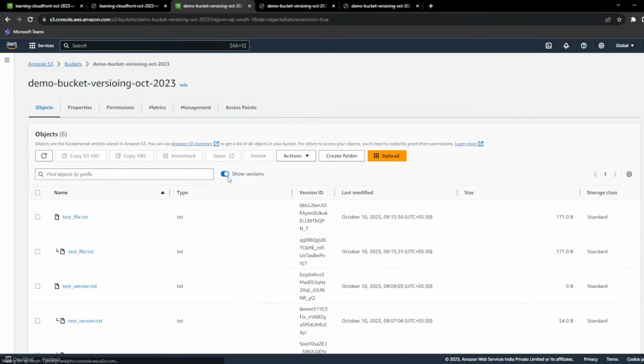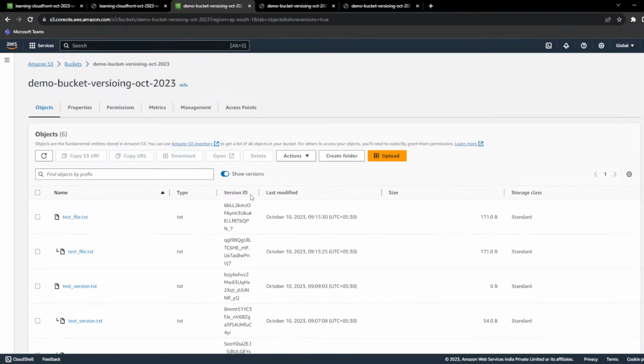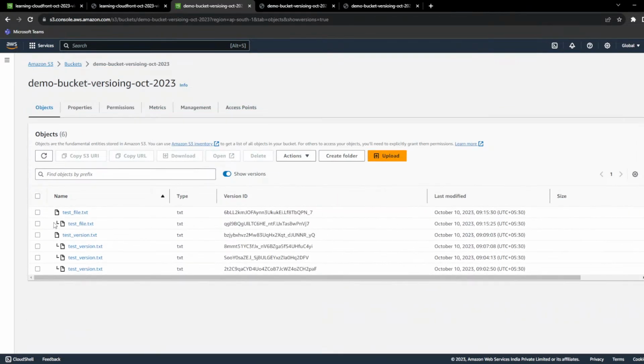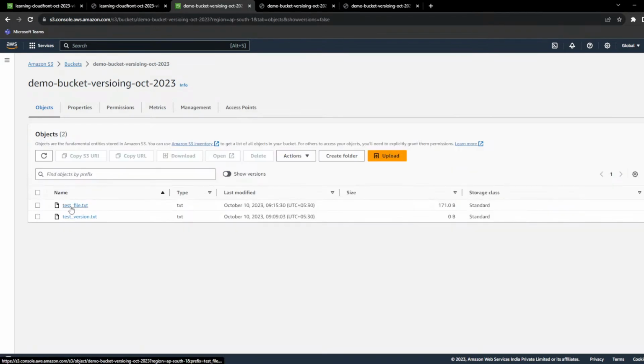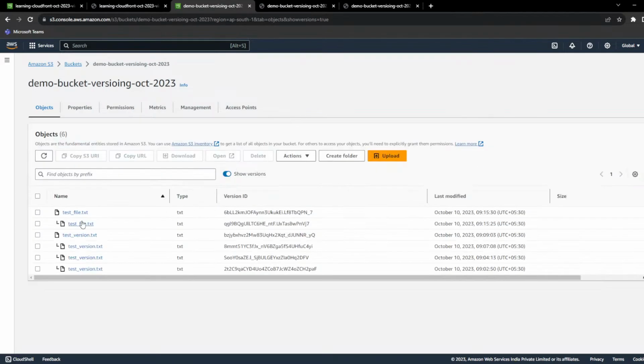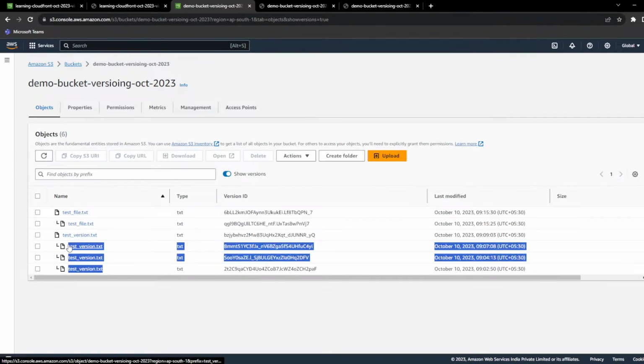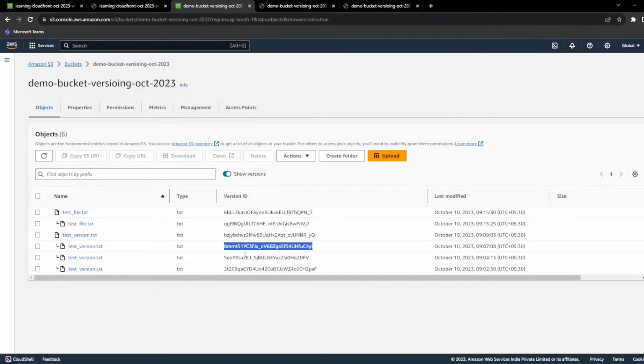If you click on the radio button, it will show you how many files are there and how many versions each file has. These are the latest versions. If you click here, it will directly show whether there is any version available for this particular file. It also applies to the folder as well. So it gives you the version ID.